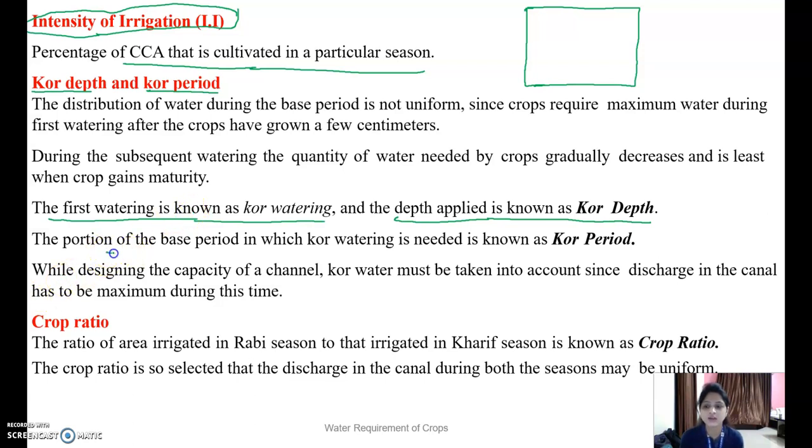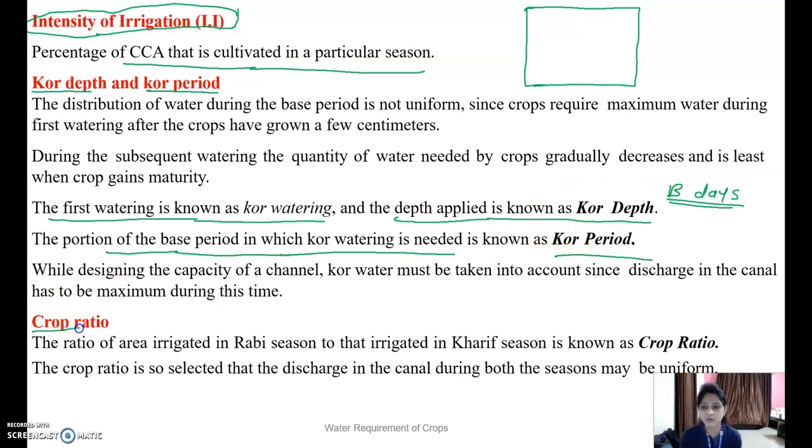Next, the portion of the base period in which the core watering is needed is called the core period. That is, of the base period B, expressed in number of days, the part at which the core watering, meaning the first watering, is done is called the core period.